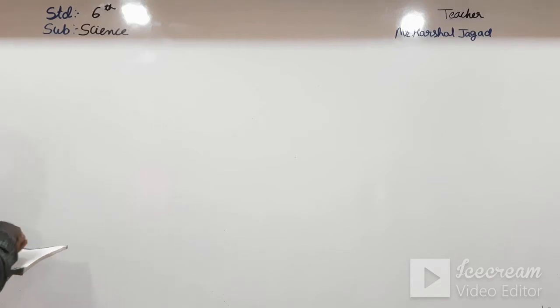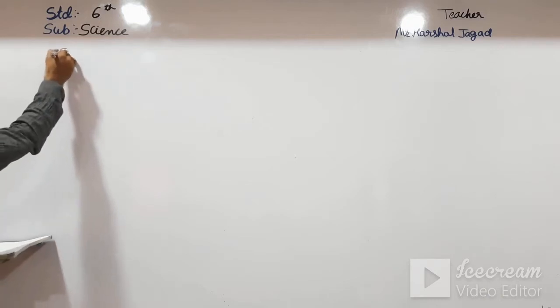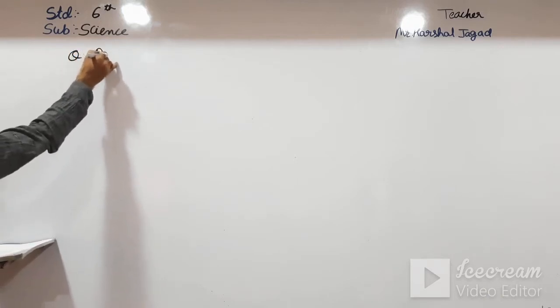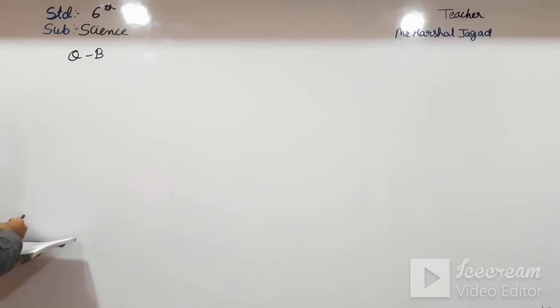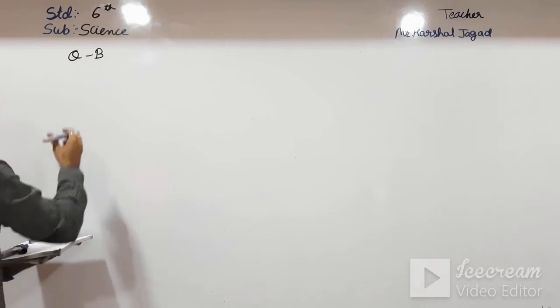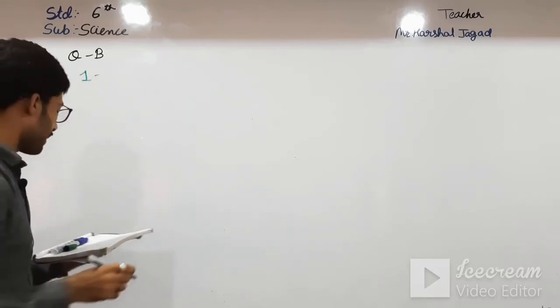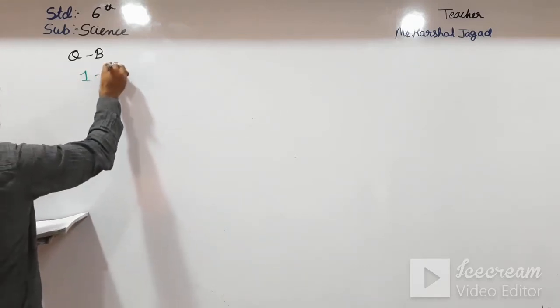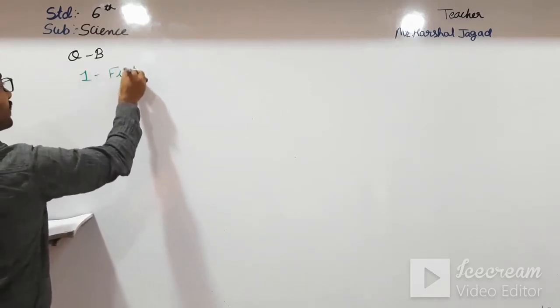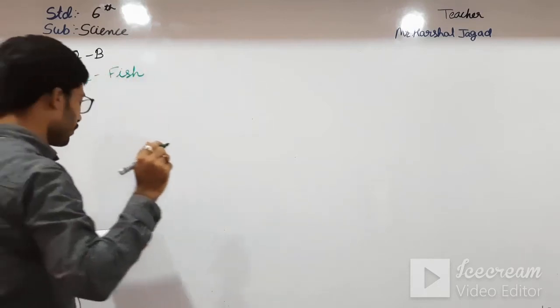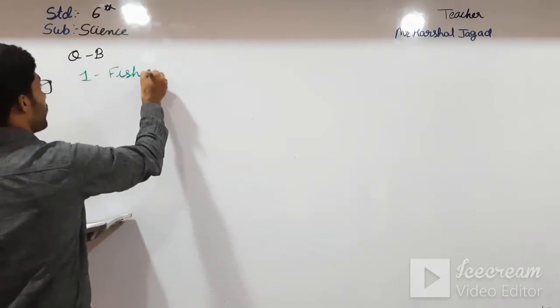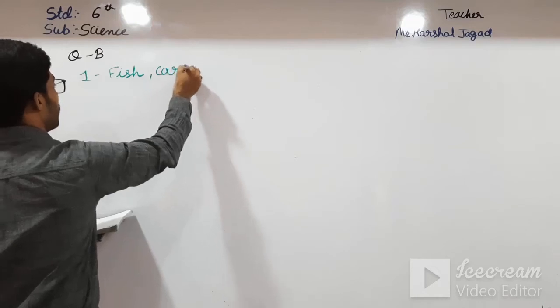In question B, okay students, name the following starting with night blindness. So which food components take part if we don't eat them, that is fish and carrots, and also some other examples, but I am writing only two examples. So fish, carrots.